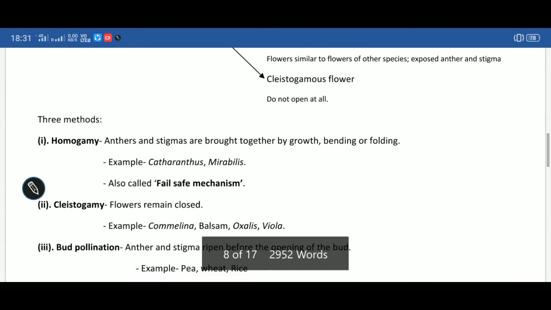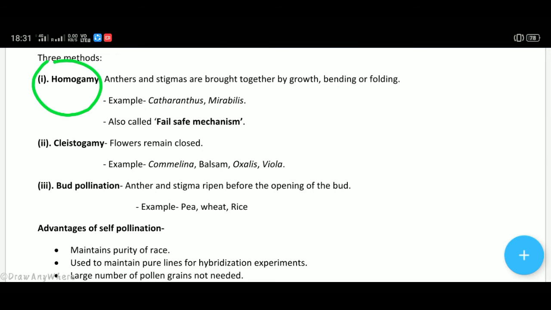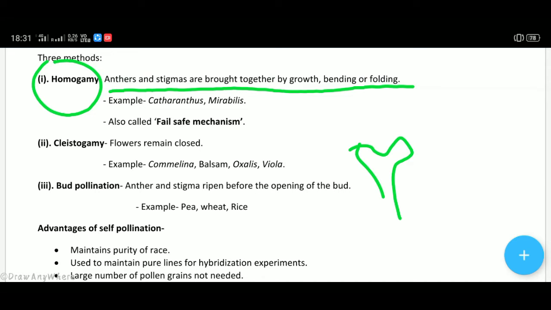Now, autogamy includes three methods. Number one, homogamy, meaning anther and stigma are brought together by growth, bending, or folding. For example, if this is the stigma, style, ovary, the anther is brought towards the stigma of its own flower by bending or folding. It is called homogamy.